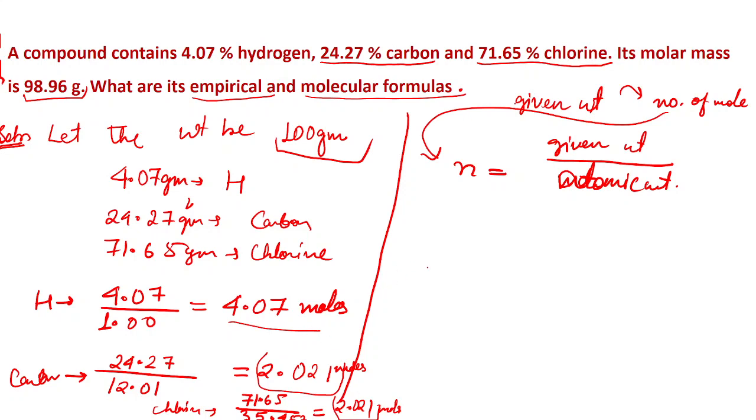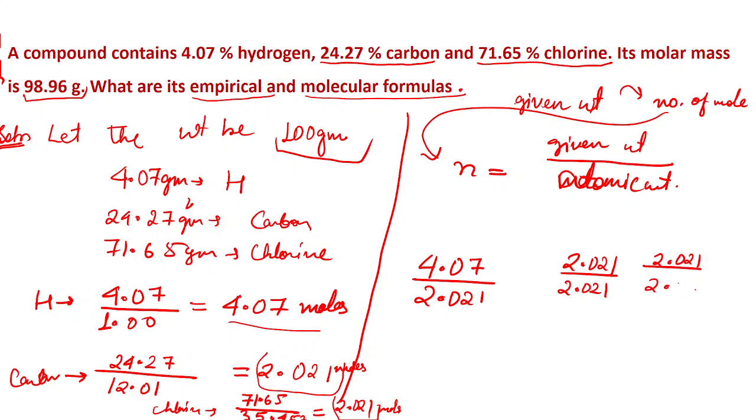So let's see what you will get. That will be 4.07 by 2.021, 2.021 by 2.021, and again 2.021 by 2.021.